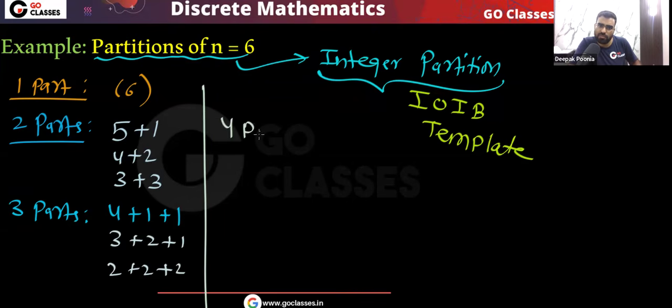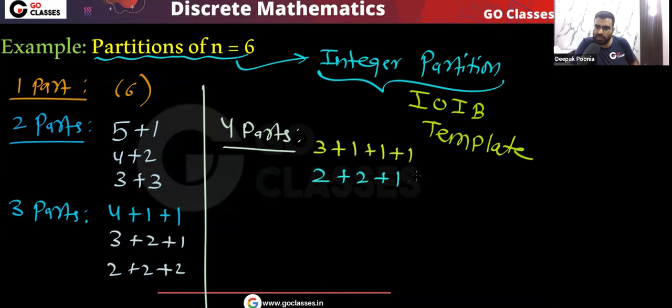Let me know. How many four parts partitions are there? 4 parts. That simply means like 3 plus 1 plus 1 plus 1. Correct? What else? For example, 2 plus 2 plus 1 plus 1. Is there anything else possible? No, nothing else is possible.